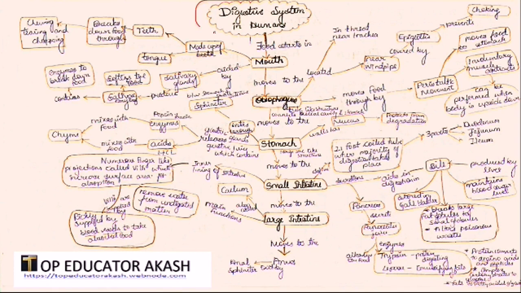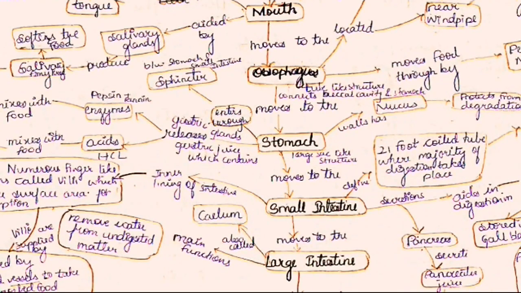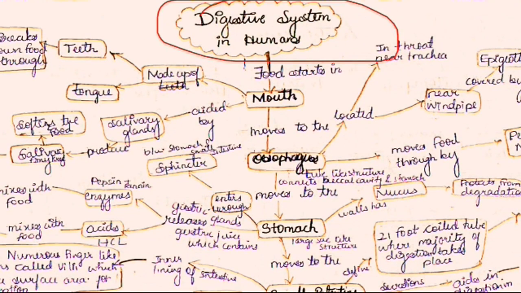Digestive system in humans. As we know, there is an ingestion process, that is, the food starts in the mouth. As food enters the mouth, it meets mainly two parts, that is teeth and tongue.